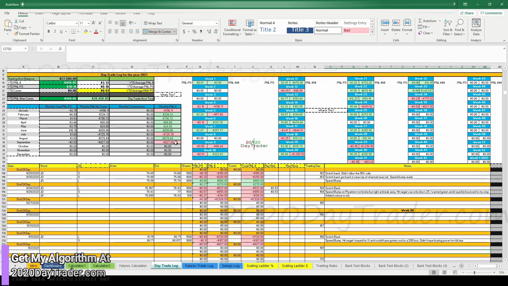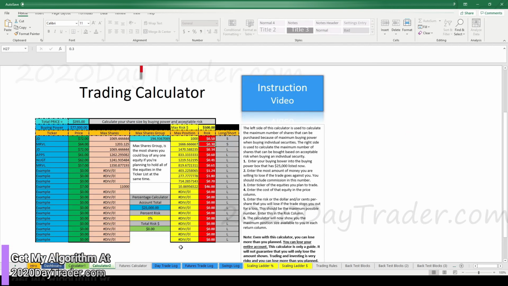So September, we're starting off in the big time red, 827. So there's JD, unfortunately. And I could have made that $200 if I had managed my portfolio better with my trade calculator down here. If I would have been using my trade calculator and managed everything better, I would have had the right share size, and then it could have been a green day.